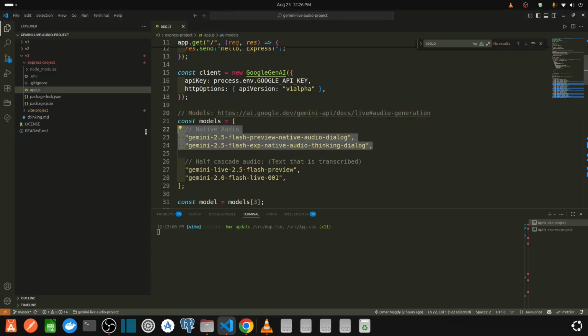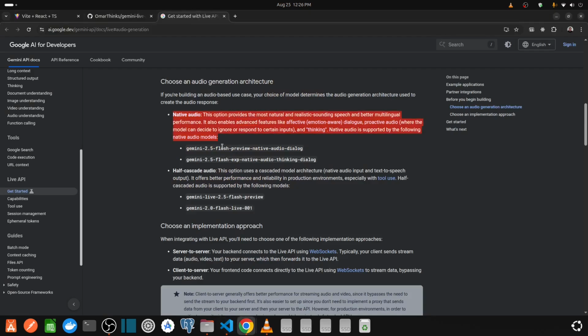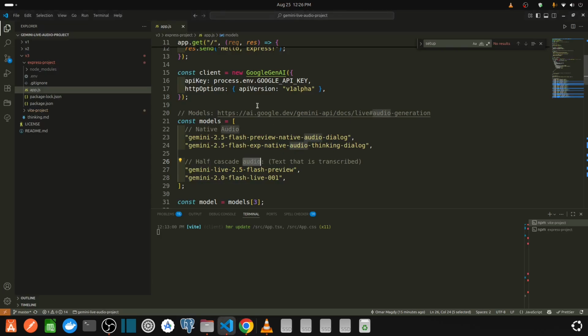And now the models. As we can see here, there are 4 models: native audio and half cascade audio. For native audio, we got 2 models, and half cascade audio. This link here tells you about the models.